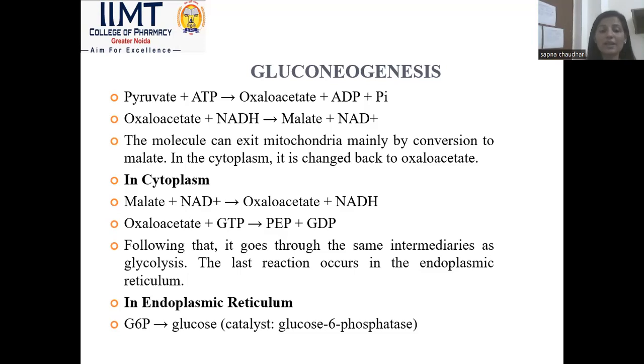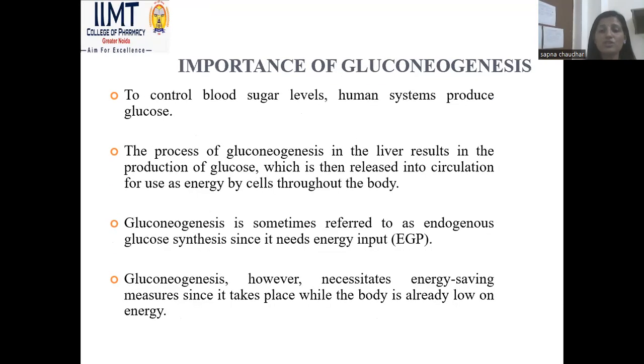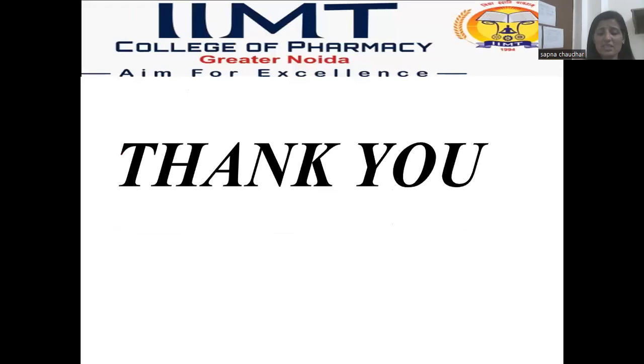In the endoplasmic reticulum, glucose 6-phosphate is converted into glucose, catalyzed by glucose 6-phosphatase, like in glycolysis when glucose is converted into glucose 6-phosphate. The importance of gluconeogenesis is to control the blood sugar level, and the human system produces glucose. The process of gluconeogenesis in the liver results in the production of glucose, which is released into the circulation for the use of energy throughout the body. As discussed earlier, energy is released through gluconeogenesis, which is used by the body during starvation. So that's it. Thank you so much.